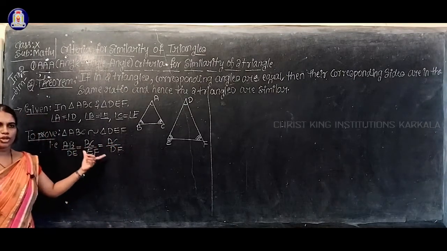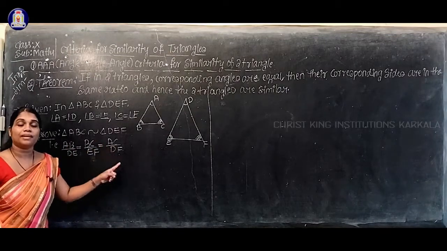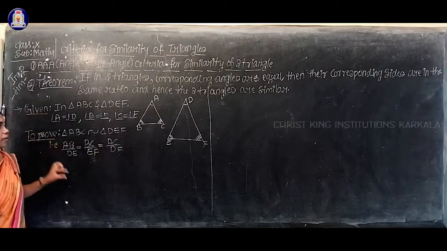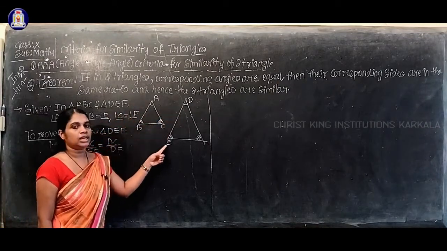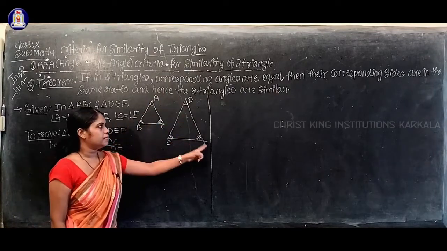This is what you have to prove: corresponding sides are in the same ratio, that is AB by DE equals BC by EF equals AC by DF.